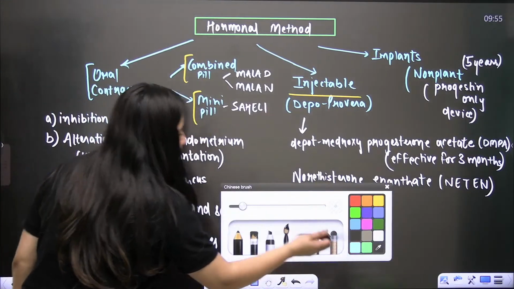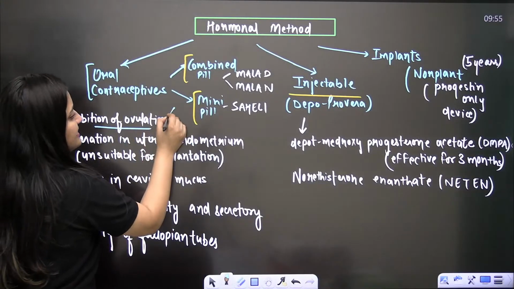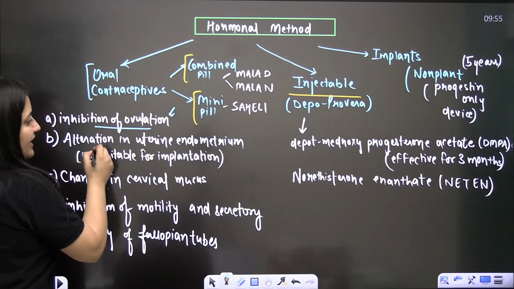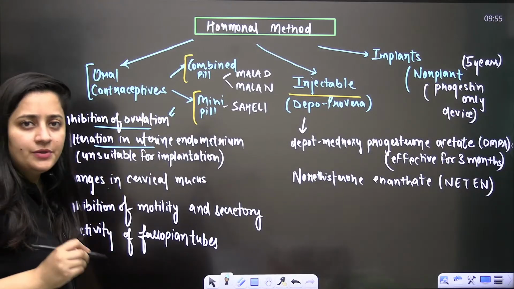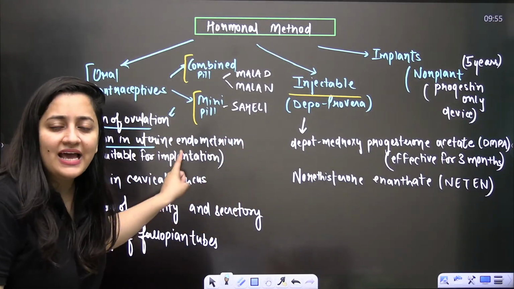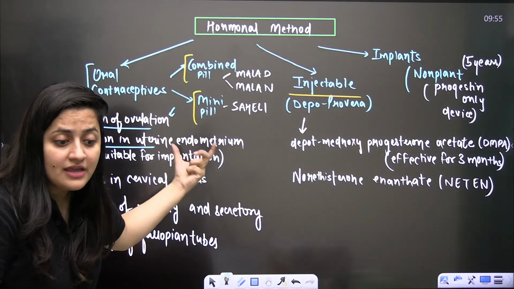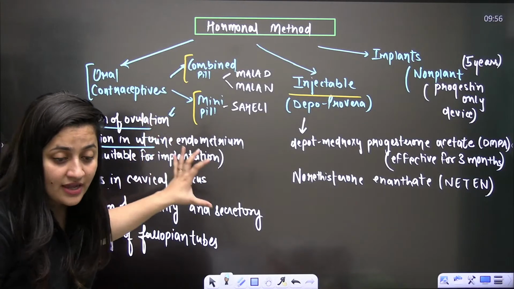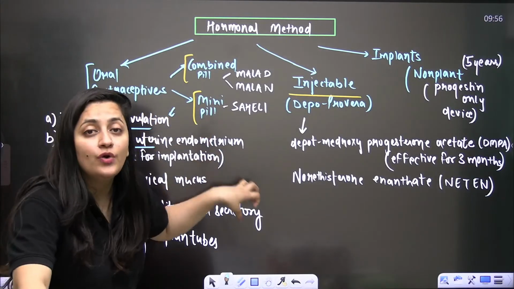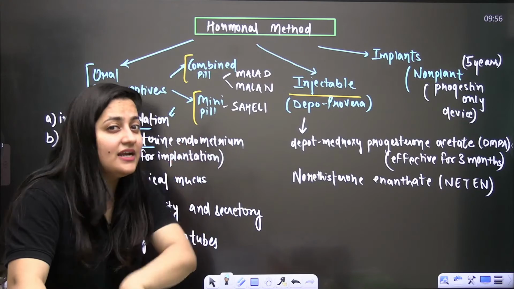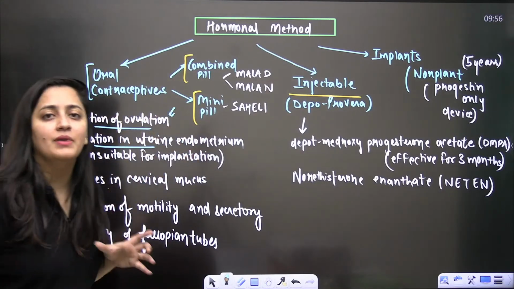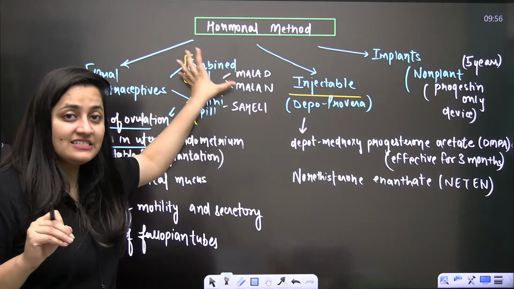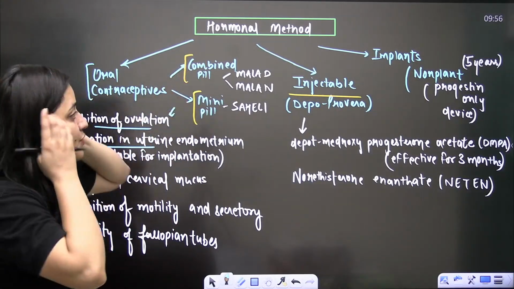So how is this contraceptive method going to work? It inhibits ovulation, the release of the egg. It alters the uterine endometrium. You know that it is the endometrium where the implantation will occur, so it is going to make the endometrium unsuitable for implantation. That is how these hormonal methods work. I'll explain it in detail.